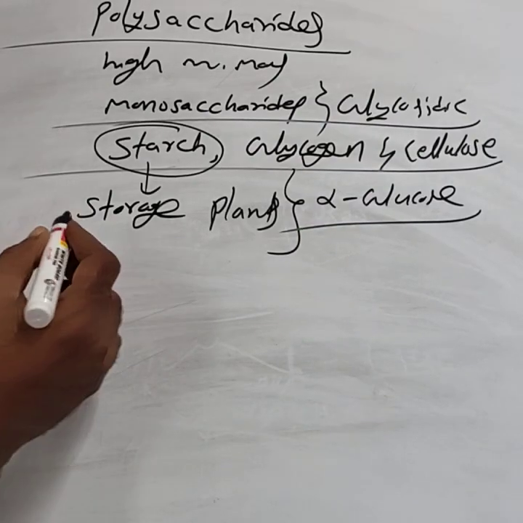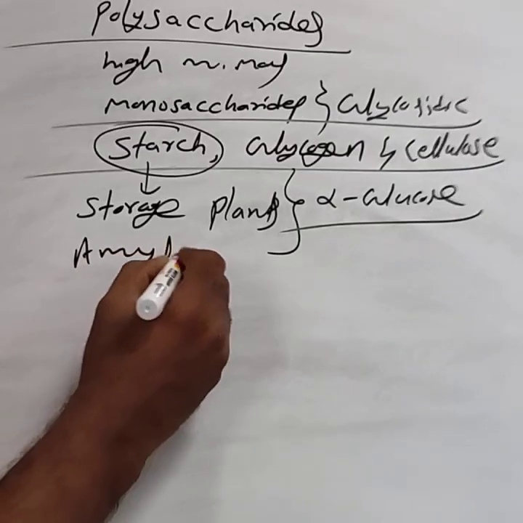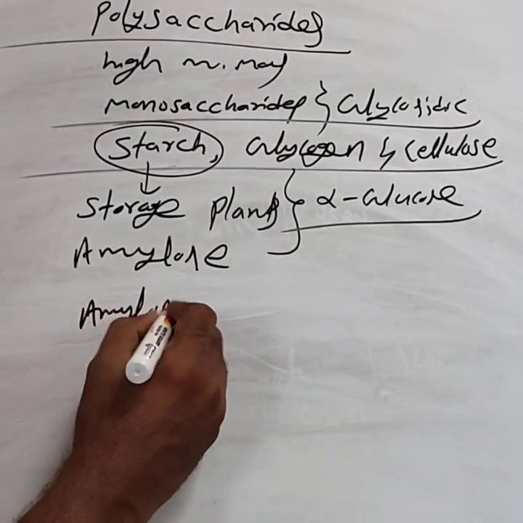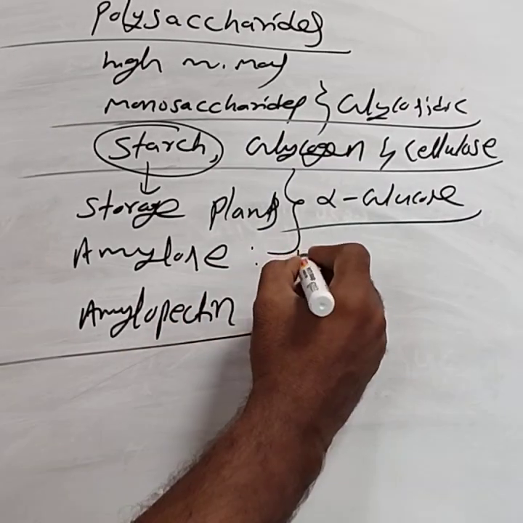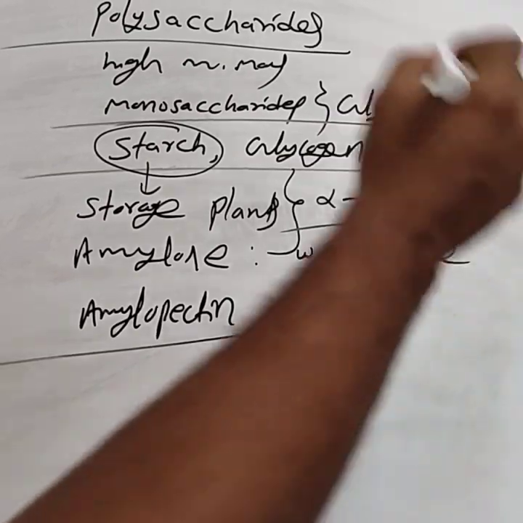The starch consists of two parts, namely amylose and amylopectin. Amylose means the water soluble component.